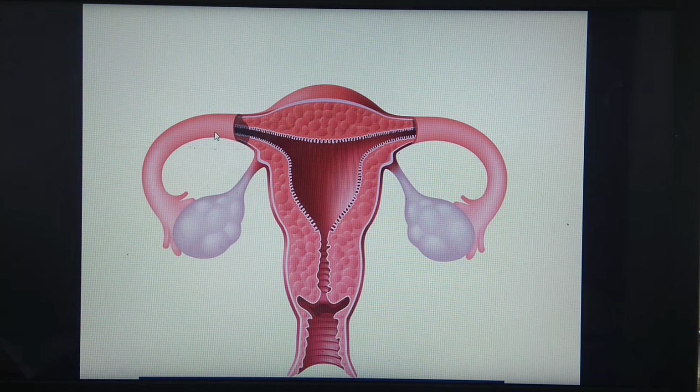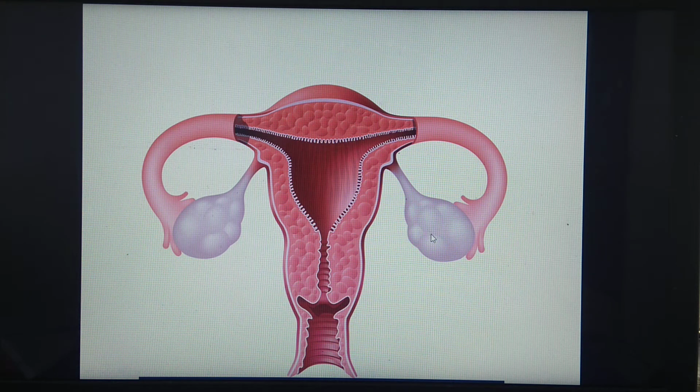These two are the fallopian tubes, also called oviducts, this median organ is called the uterus, and this one is the vagina. So changes are seen in these ovaries, and changes are seen in the innermost layer of the uterus, which is called the endometrium. So these are the organs where the changes are seen during the menstrual cycle.